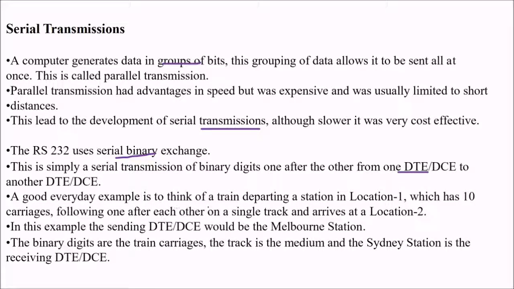A good everyday example is to think of a train departing from a station at location 1, which has 10 carriages, following one after another on a single track, and it arrives at location 2. In this example, the sending DTE or DCE would be, say, the station at location 1. The binary digits are the train carriages, and the track is the medium, and the second station is the receiving DTE or DCE.